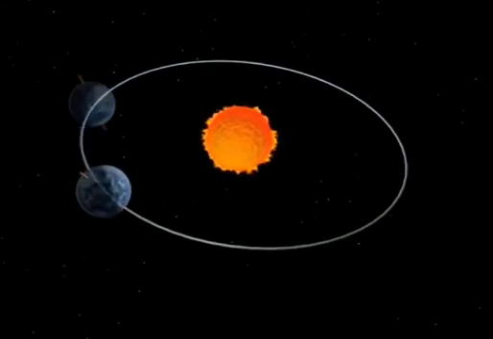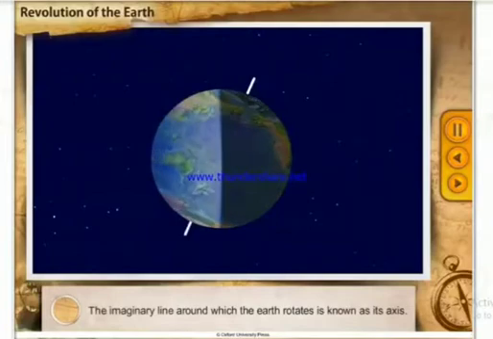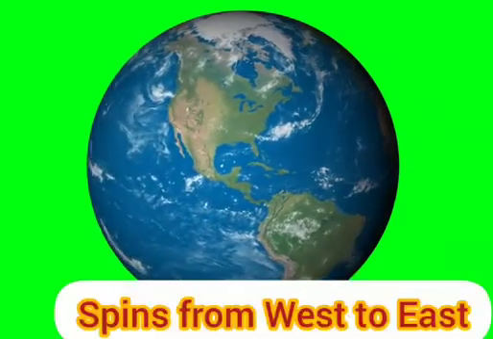And now we are moving with the effects of rotation and revolution of the earth. When we move with the rotation of the earth, the thing we have to keep in our mind is that the earth spins on its axis from west to east.